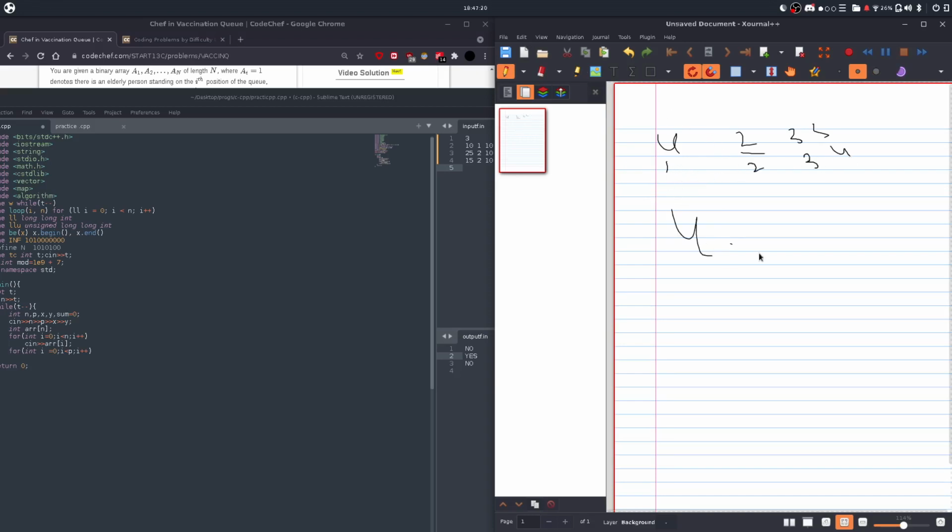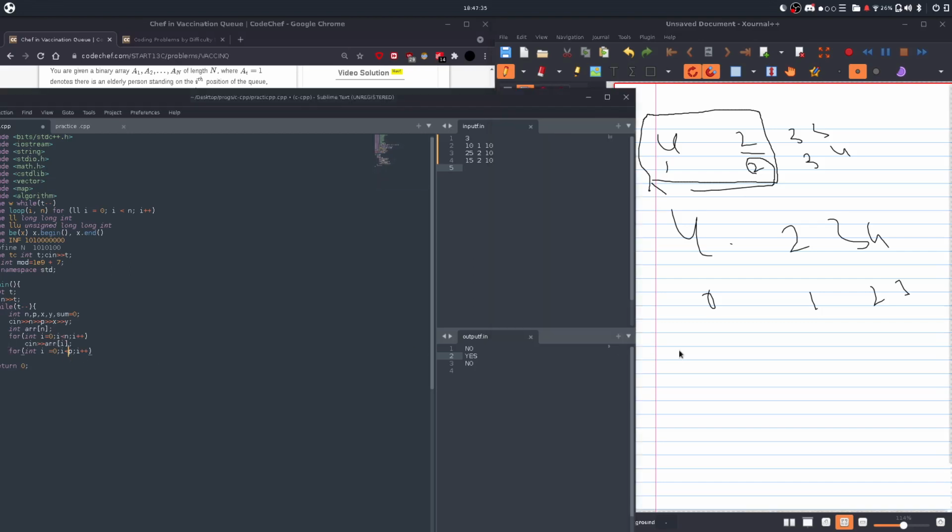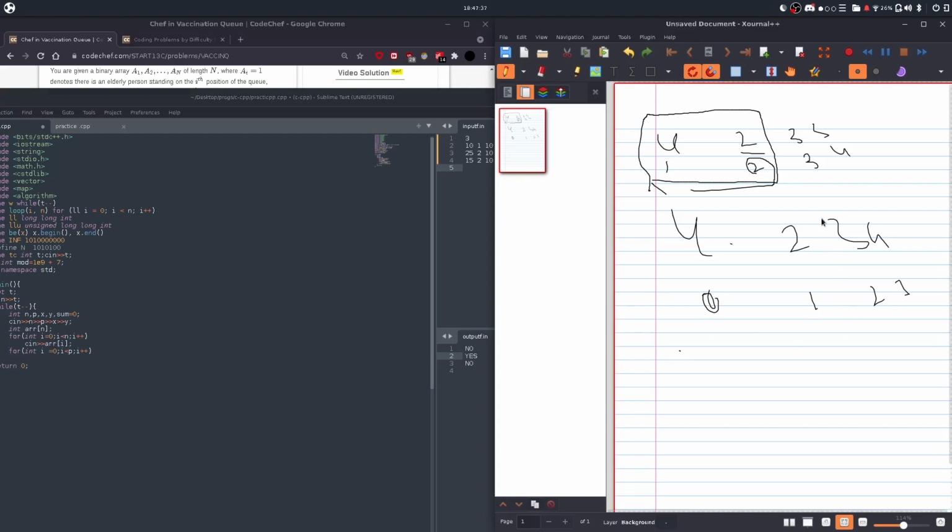They were starting with 1 and including index 2, but here we are starting with 0 and going till here only, excluding the second index. So this and this are exactly the same. I guess this clears the concept.